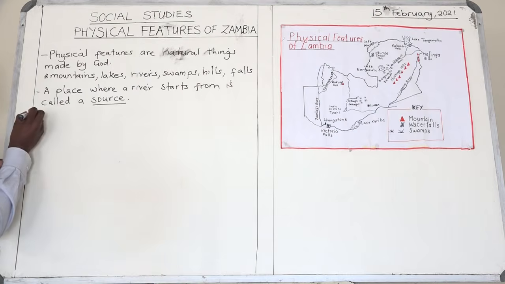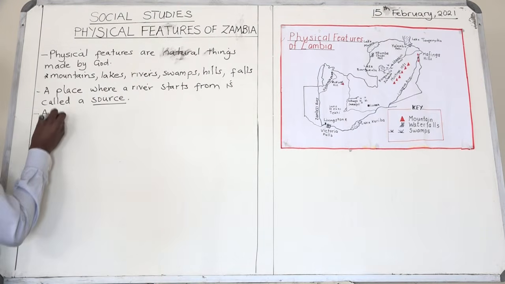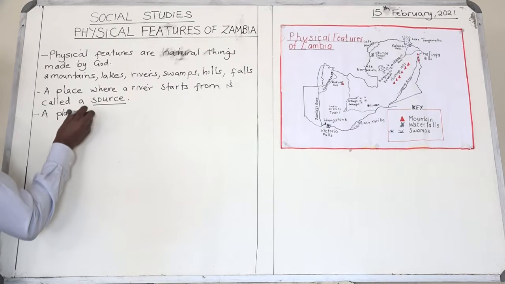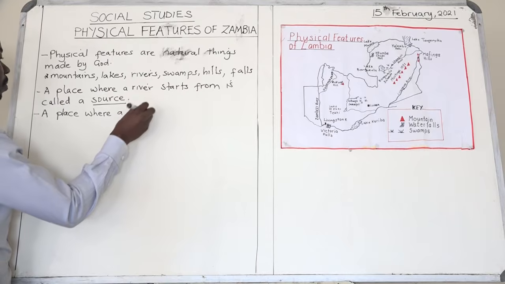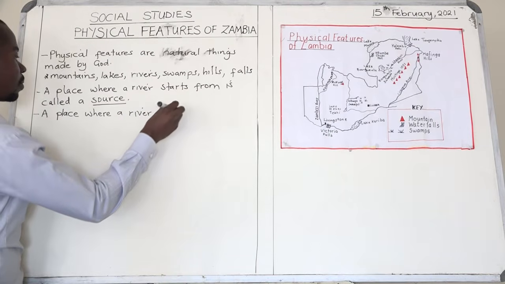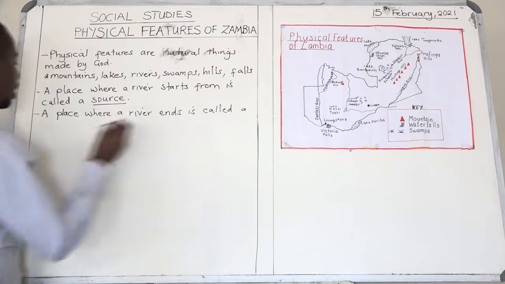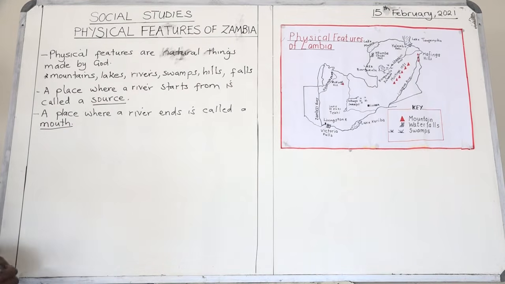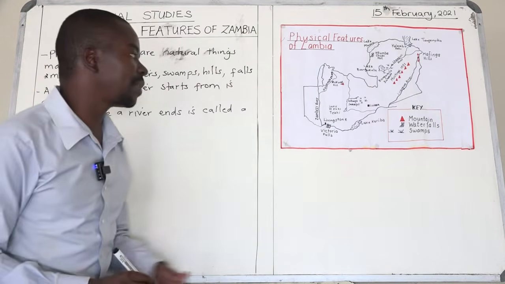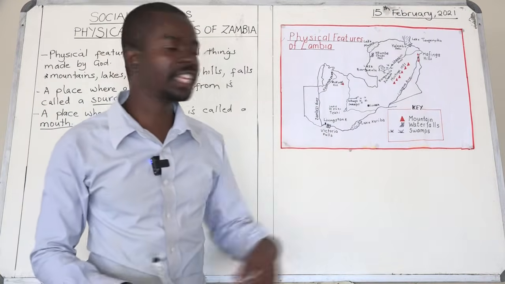And then a place where a river ends is called a mouth. For example, the mouth of the Zambezi River is the Indian Ocean.